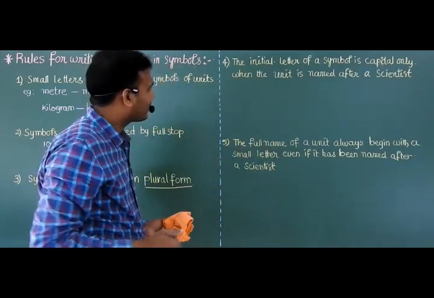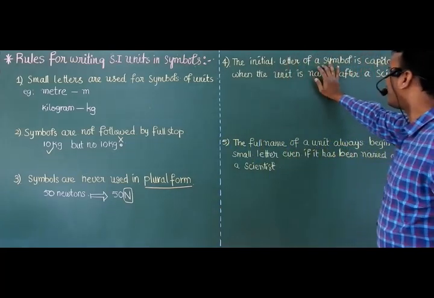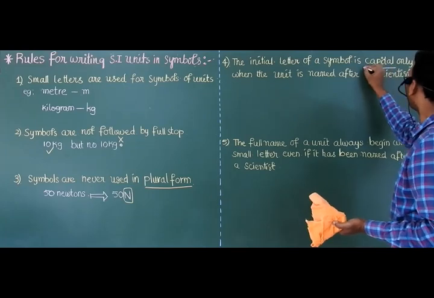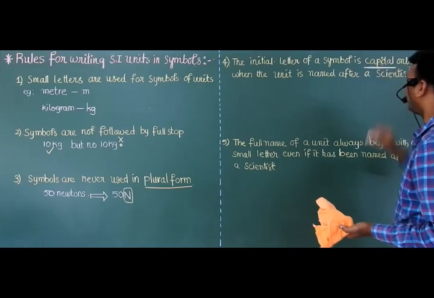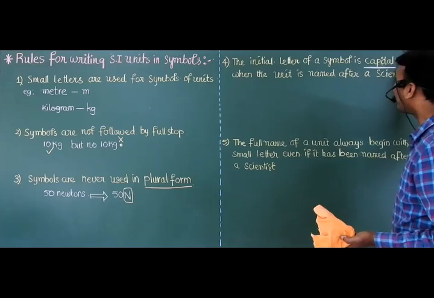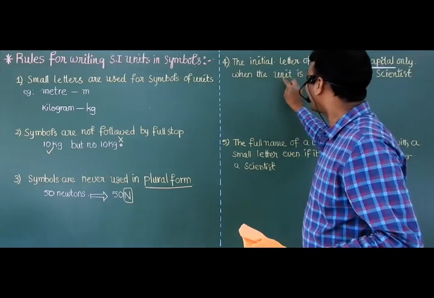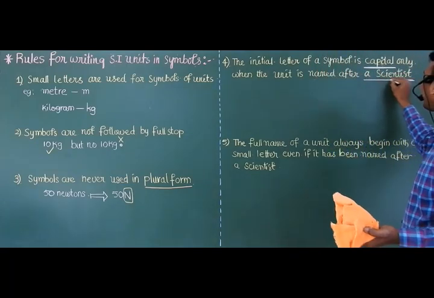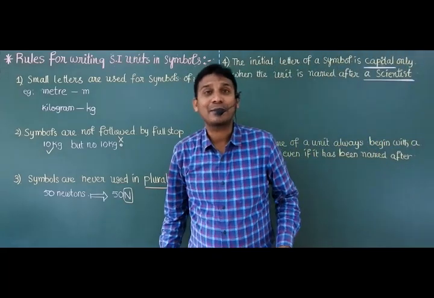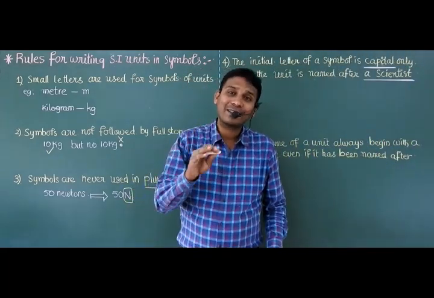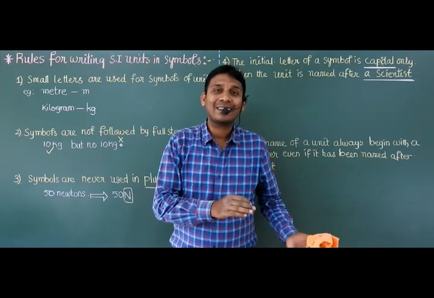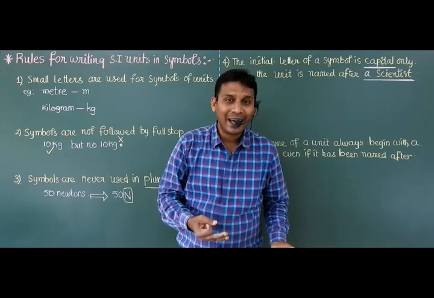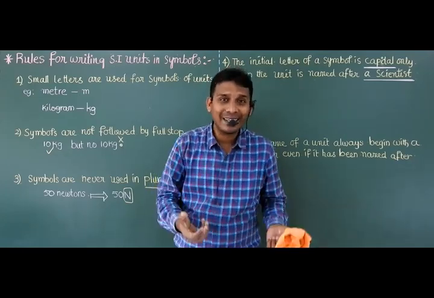What is it? The initial letter of a symbol is a capital only when that unit is named after a scientist. In the SI system, most of the SI units are scientist names: Newton, Joule, Watt, Kelvin, Pascal, Hertz.